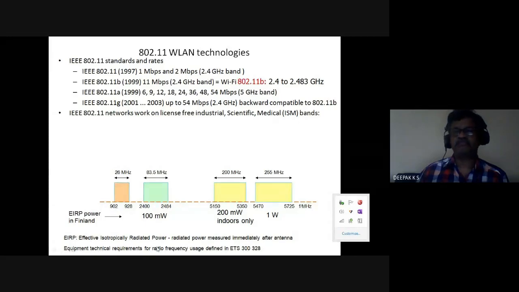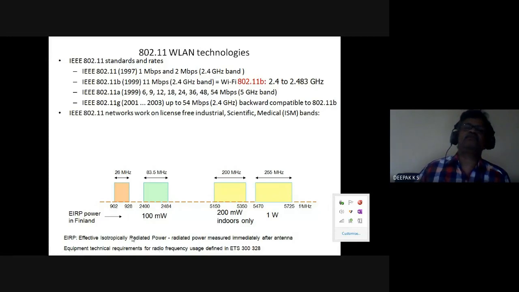for those devices. Those devices have to be compliant with the Wi-Fi Alliance, which will specify some maximum radiated power. In this band, it is this much. So all these are the set of standards which are there, and you need to conform to all of these.